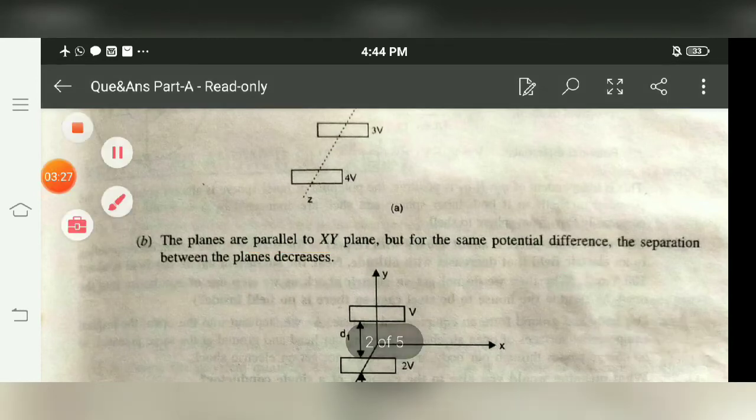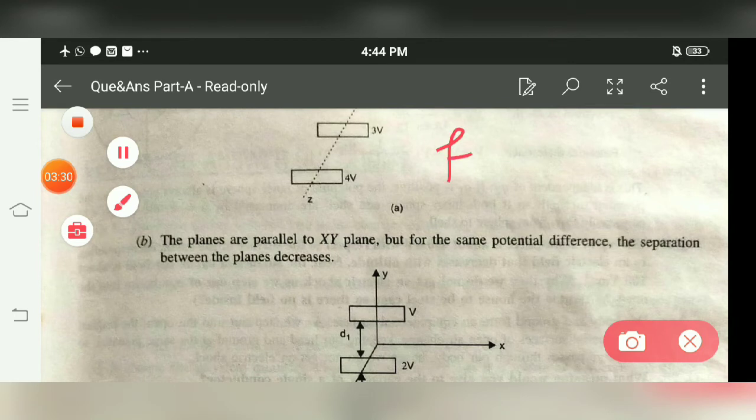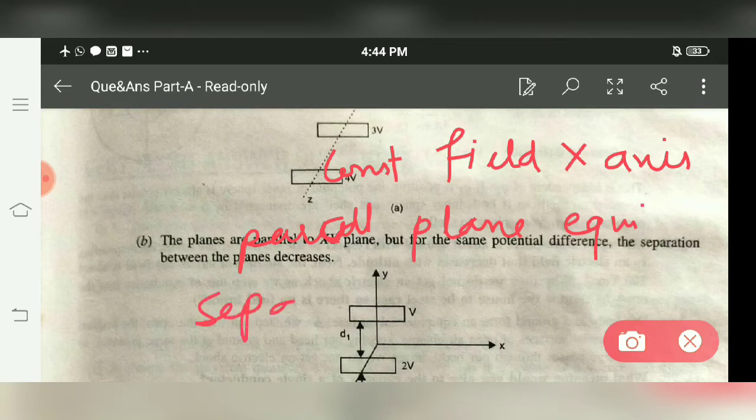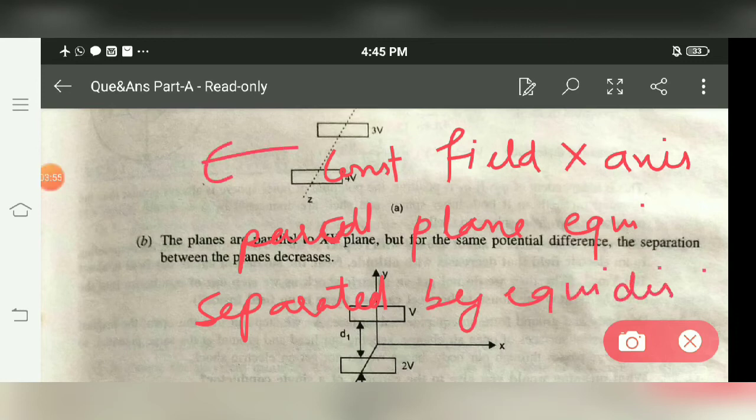If instead of this, we have a constant field along the x-axis, in that case we again have parallel plane equipotential surfaces separated by equal distance, but they must be parallel to the yz plane. If we have a field along the y axis, then they must be parallel to the xz plane.